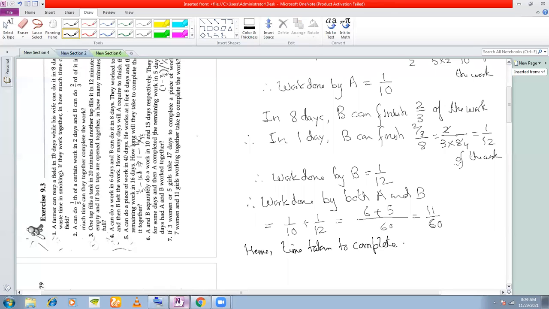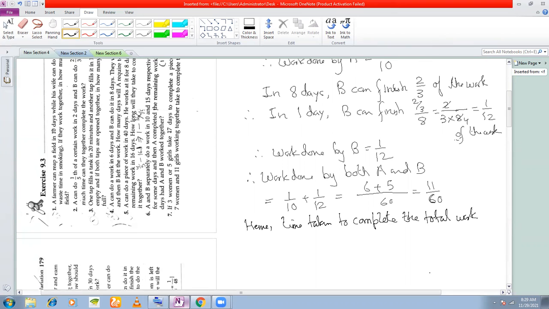Time taken to complete the total work is equal to 1 divided by work done by both A and B. That means in order to find out the number of days required to complete a work, you just take the reciprocal of this, which is 1 divided by 11 by 60, which is equal to 60 by 11.